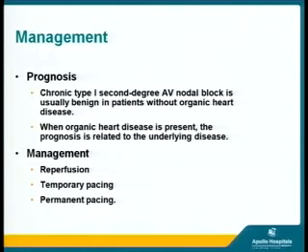When an organic heart disease is present, the prognosis is related to the underlying disease itself. So for the management, the underlying disease, meaning myocardial infarction, should be reperfused, and temporary pacing should be used immediately for the acute condition. Later, if the acute condition settles and the patient is still dependent on the temporary pacing, then permanent pacing is always thought of.